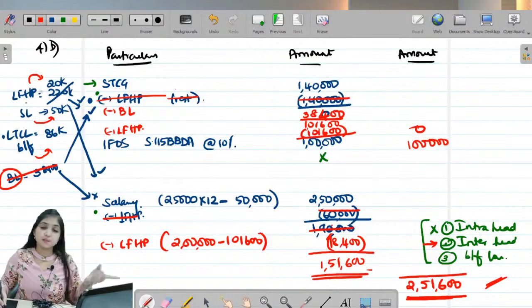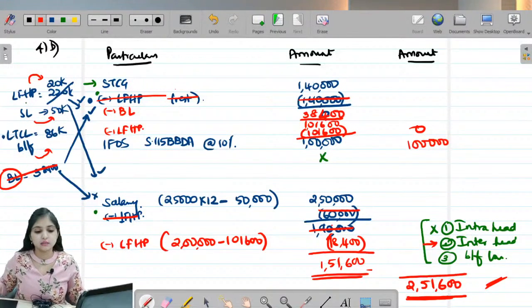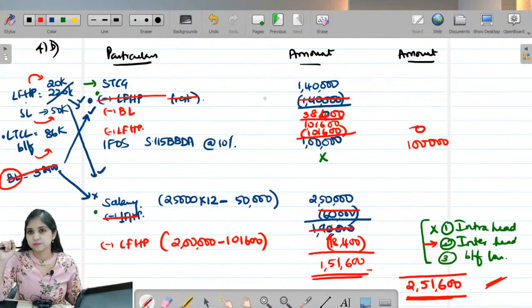Right? LFHP 2 lakh has been set off. Business loss of 38,400 has been set off. We don't have any other losses apart from this. All clear? That is it with this question.